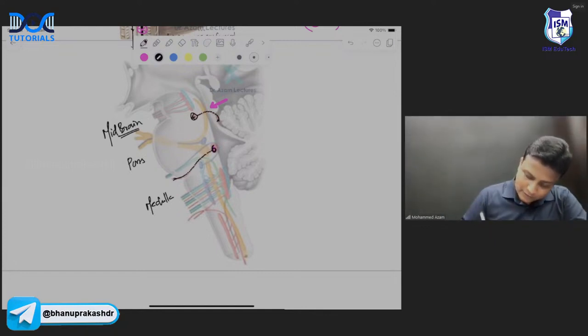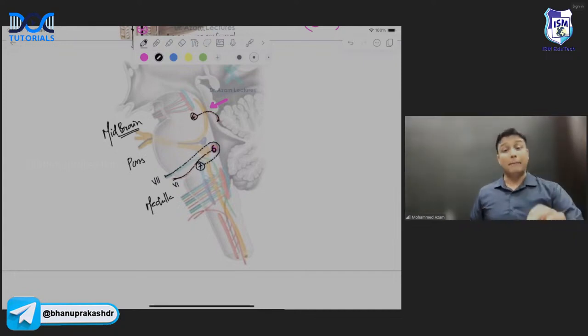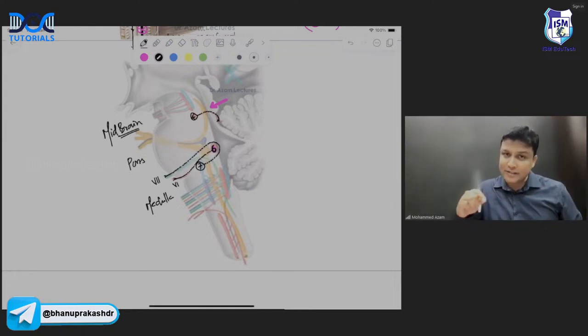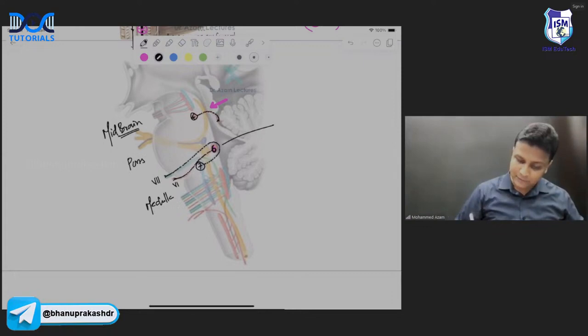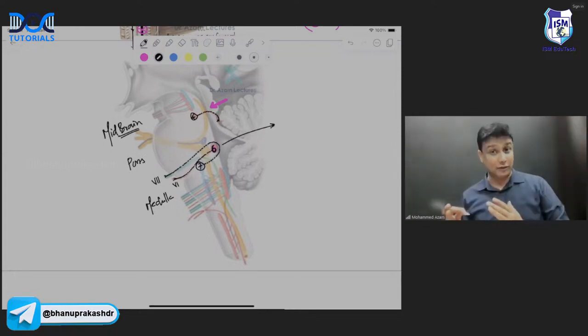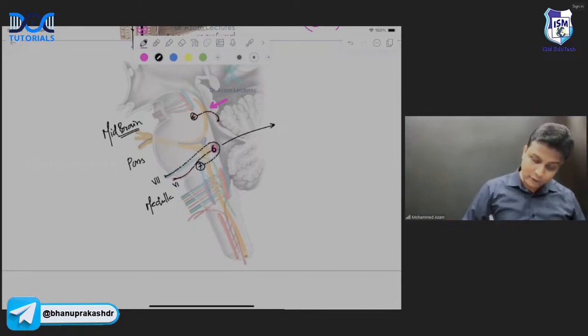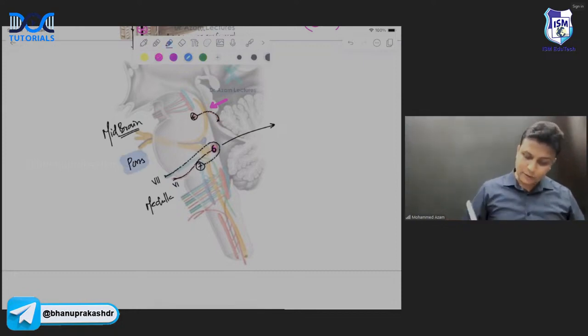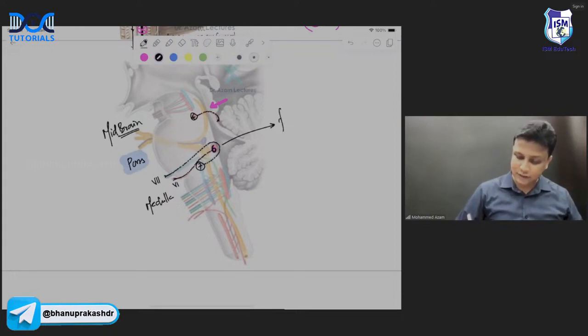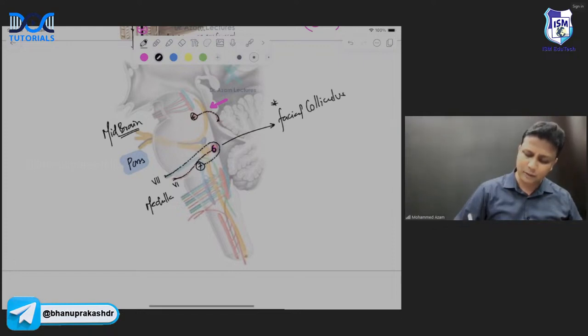This will be the seventh nucleus. Okay, but the seventh nerve is going to take a turn around the sixth nucleus, abducens nucleus, and then it is again coming out from the pontomedullary junction, sir. Are you understanding me? But what I am trying to teach you here, because the seventh nerve is going to take a turn around the sixth nucleus here, therefore, my dear friends, remember, there will be an elevation formed here on the dorsal aspect of the pons. So on the dorsal aspect of the pons के पीछे, तो यहाँ पर elevation form होता है, and this elevation here will be known as the facial colliculus. Extremely important, sir.